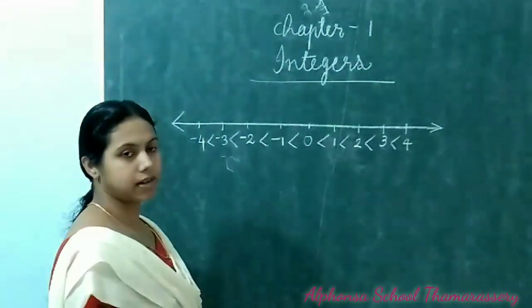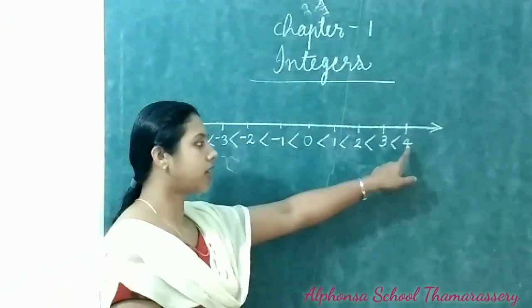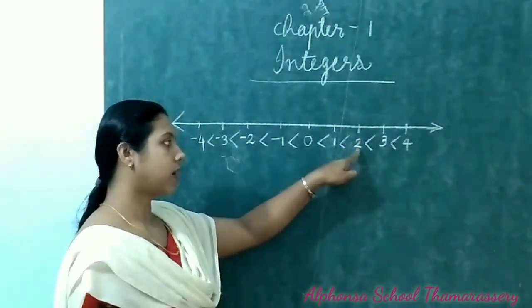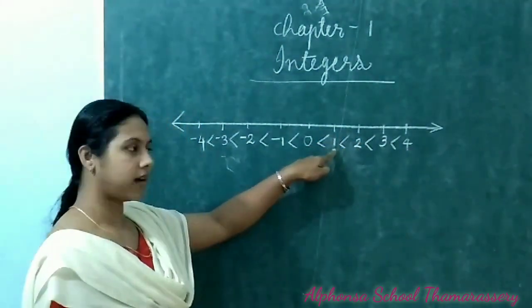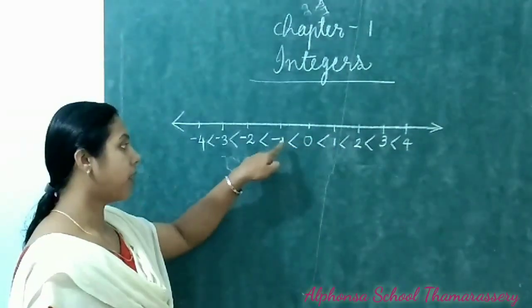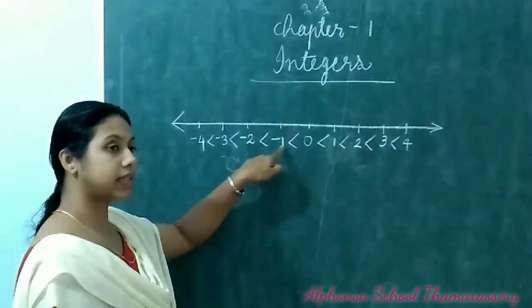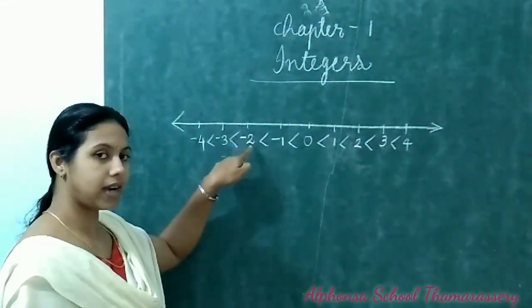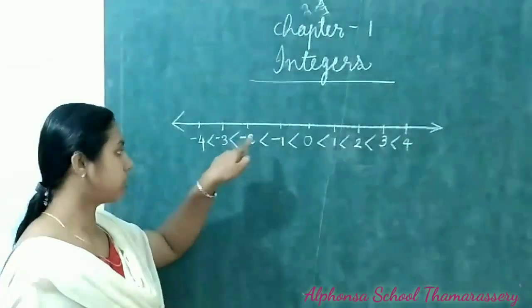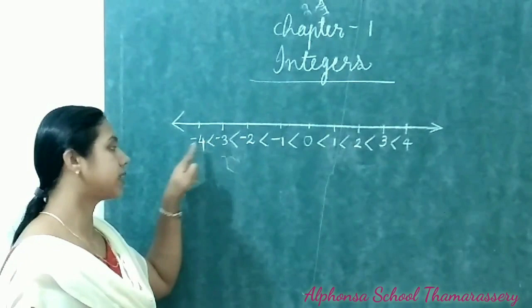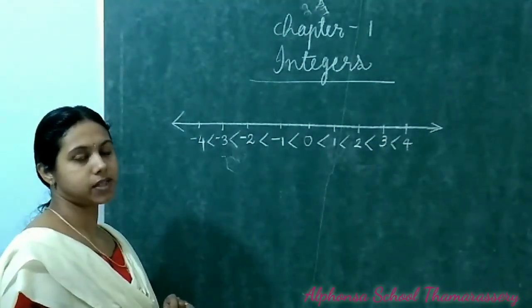Or in reverse order we can say 4 is greater than 3. 3 is greater than 2. 2 is greater than 1. 1 is greater than 0. 0 is greater than minus 1. Minus 1 is greater than minus 2. Minus 2 is greater than minus 3. Minus 3 is greater than minus 4.